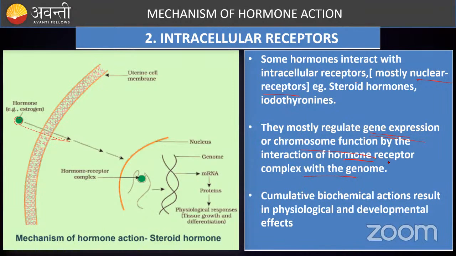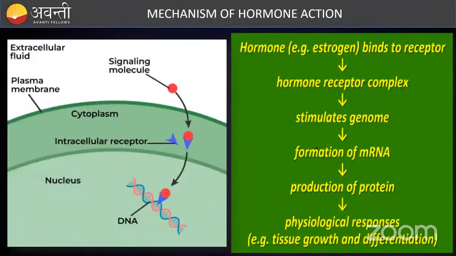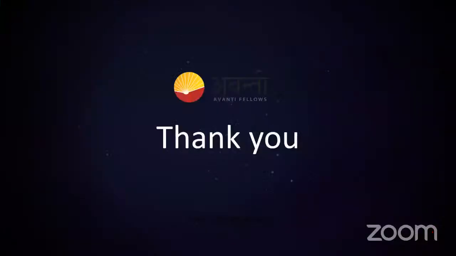The hormone interacts with the receptor and they form a complex with the genome, and thereby a particular protein is synthesized or a particular biochemical action is induced. You can see the hormone receptor complex stimulates gene formation of mRNA, production of protein, and the physiological response takes place. So this is about intracellular hormones.